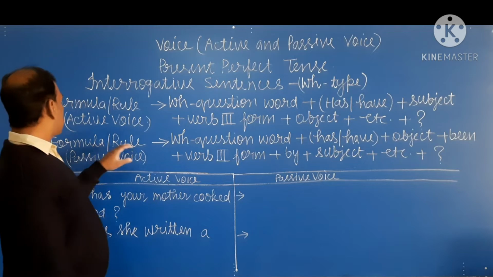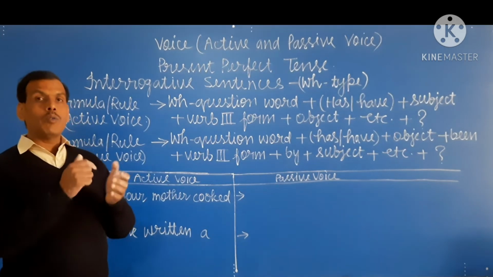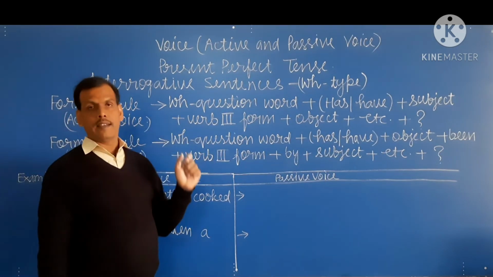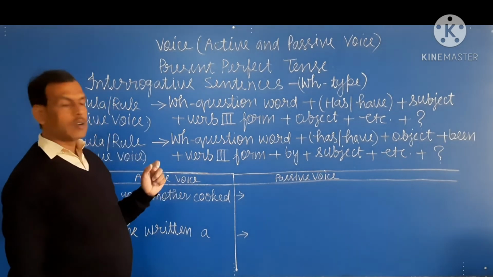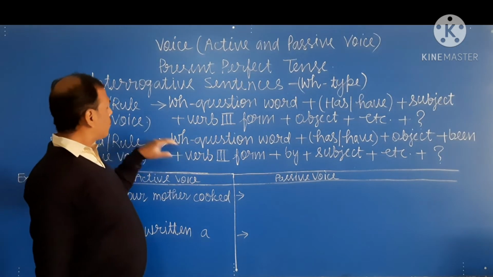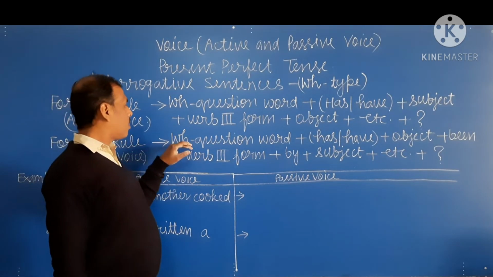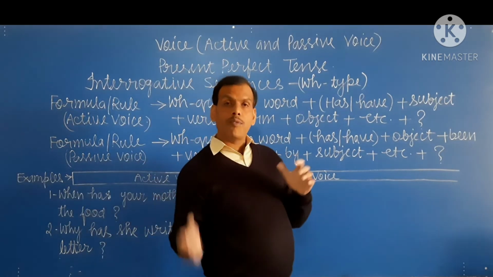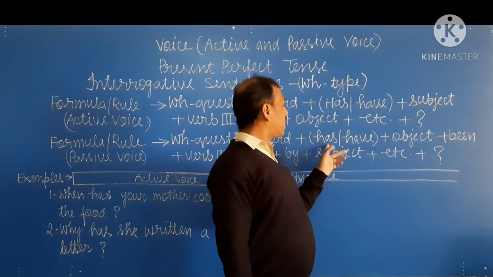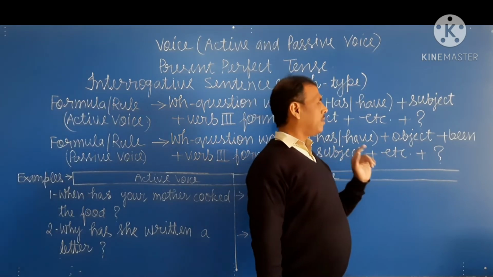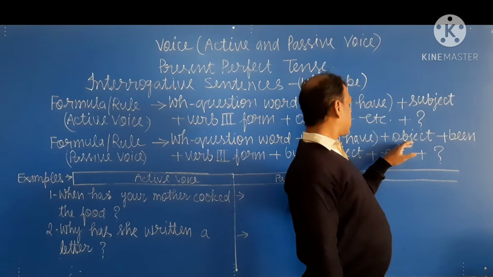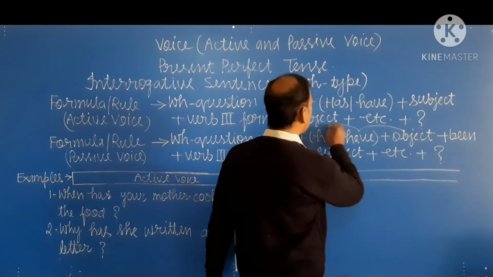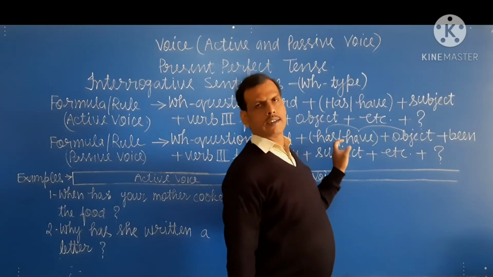Now formula and rule of passive voice, how we interchange sentences into passive voice. So this is the formula. Okay, in passive, first of all we write the WH question word, and after the WH question word, we write has or have plus object, and has and have is written according to the object.